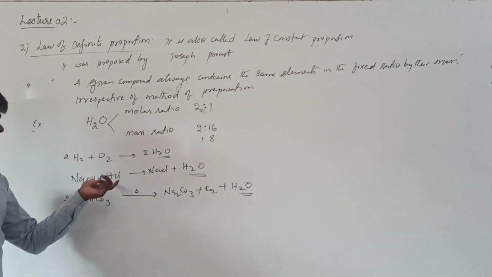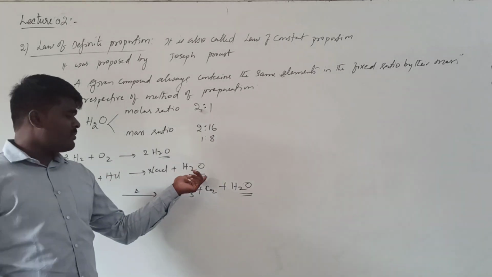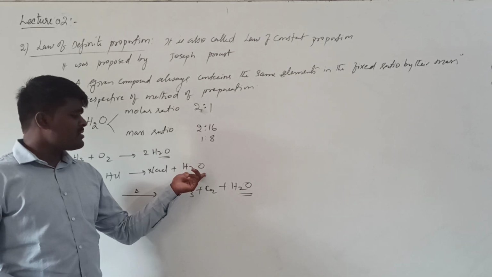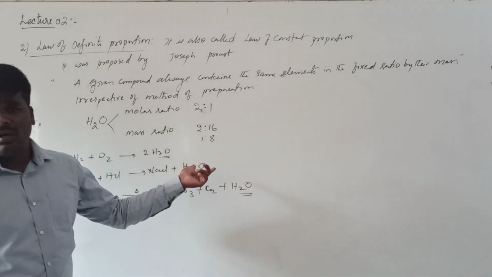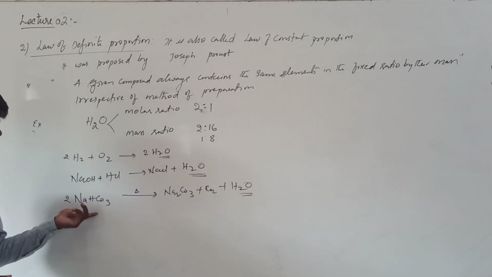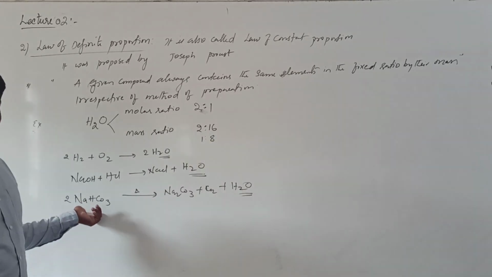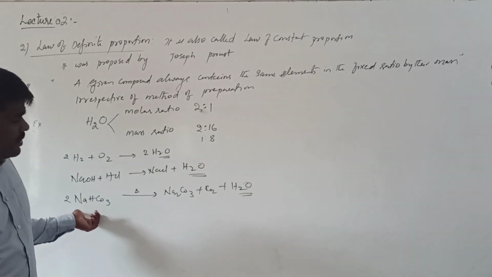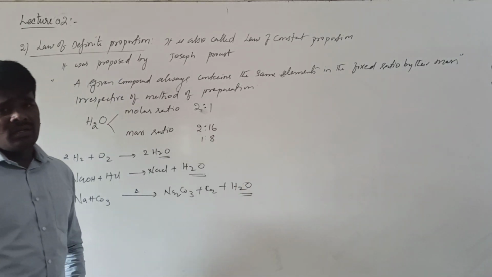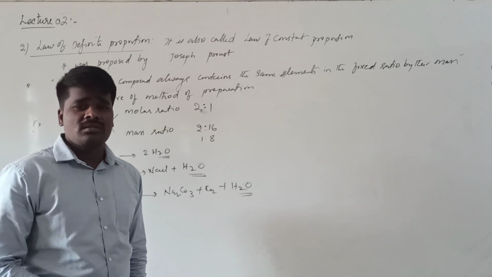It can also be produced by the reaction of acids and bases. This is sodium hydroxide and this is HCl. It also leads to the formation of water along with the formation of salt. And the water formed here also contains the same mass ratio of hydrogen and oxygen. It can also be produced by the thermal decomposition of bicarbonates of alkali metals, which will also give rise to water as well as carbon dioxide. It is also having the same mass ratio of hydrogen and oxygen.